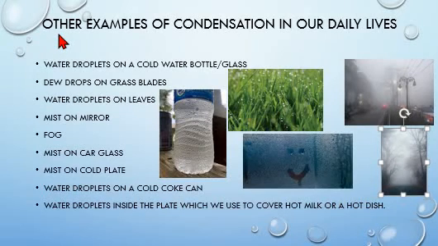Now, let us see other examples of condensation in our daily lives. Water droplets on a cold water bottle or a glass, dew drops on grass blades, water droplets on leaves, mist on mirror, fog, mist on car glasses, mist on cold plates, water droplets on a cold Coke can, and water droplets inside the plate which we use to cover hot milk or a hot dish. These are some classic examples of condensation in our daily lives.